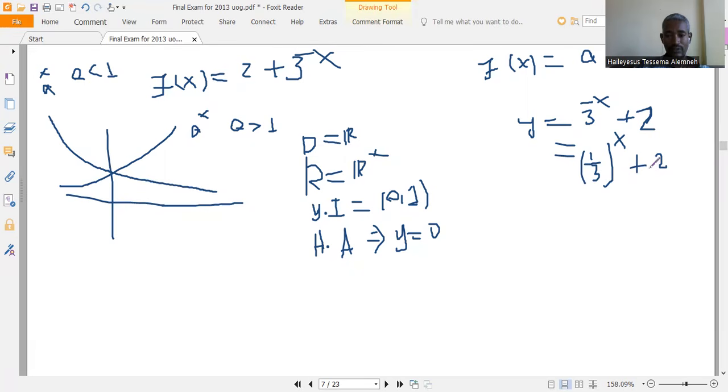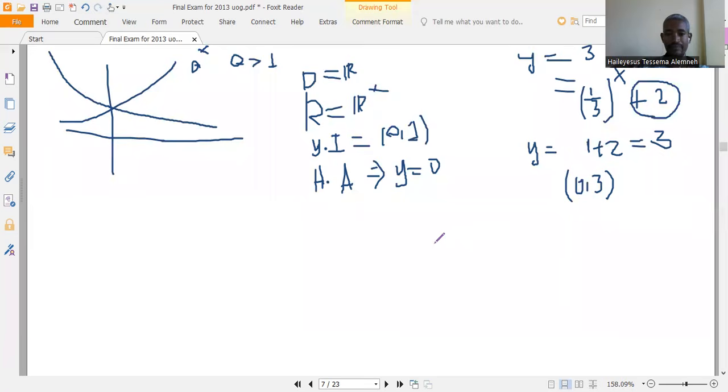So we move the graph up by two. To find the y-intercept, put x equal to 0: 1 over 3 to the power of 0 is 1, plus 2, which is 3. So the y-intercept (0, 1) moved up by two to (0, 3).